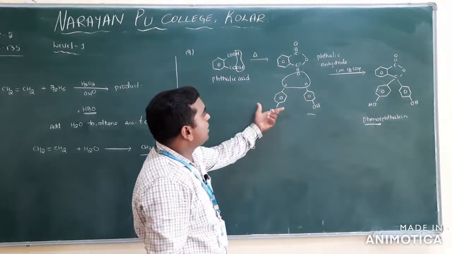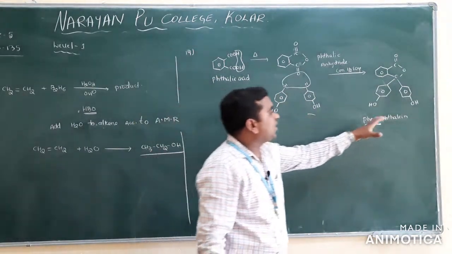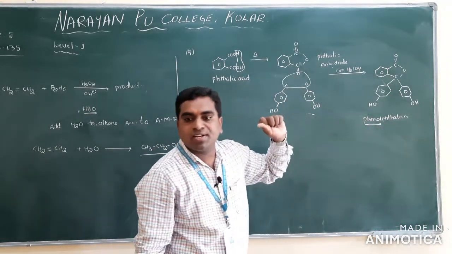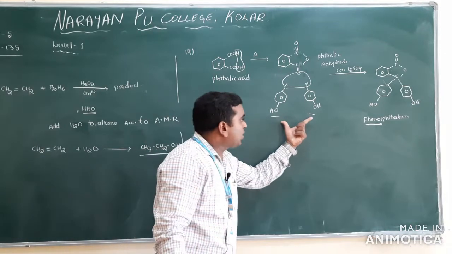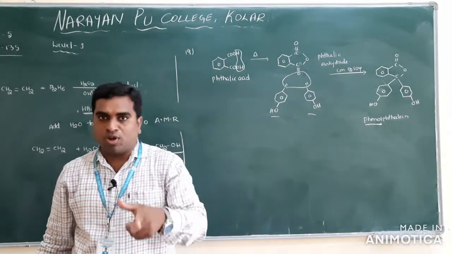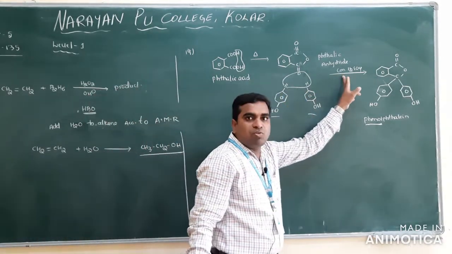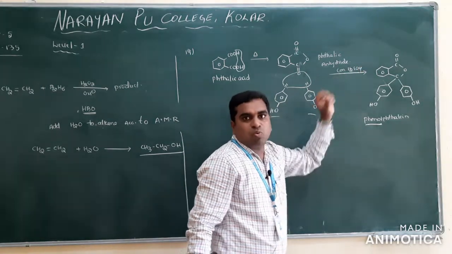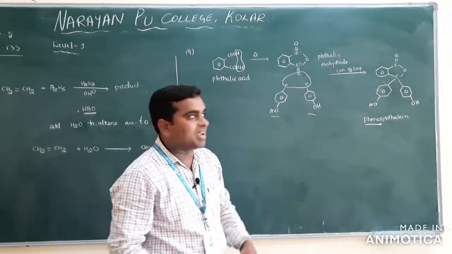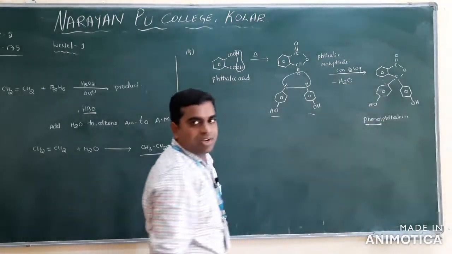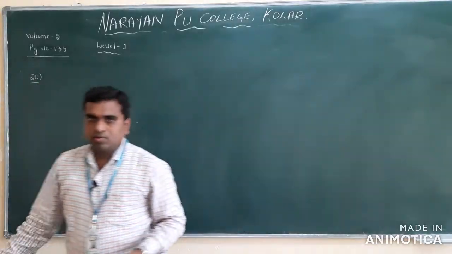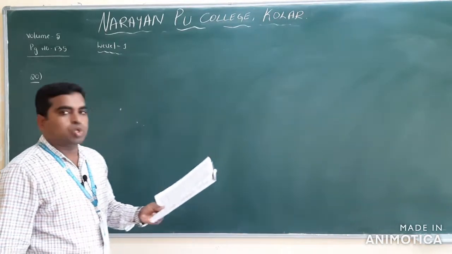Clear? Sometimes they will ask how many moles. To prepare phenolphthalein, phthalic anhydride should be treated with how many moles of phenol? How many moles do you have to take here? 2 moles of phenol. What reagent will we use here? Concentrated H2SO4. What is its role? It acts as a dehydrating agent and removes a water molecule here. This is phenolphthalein. Clear? Next one is maltose.